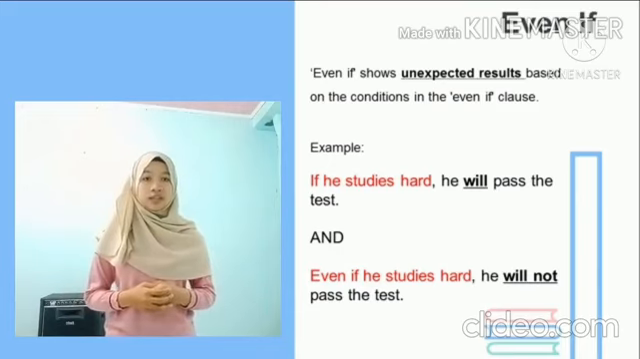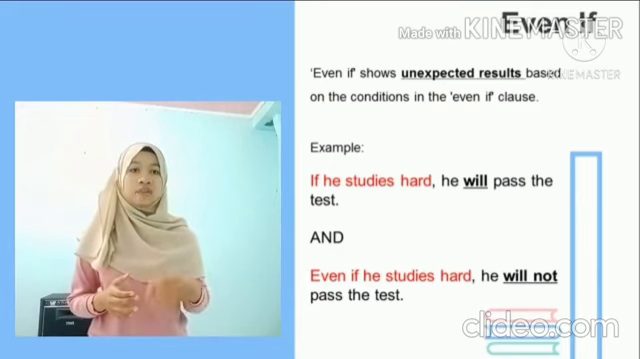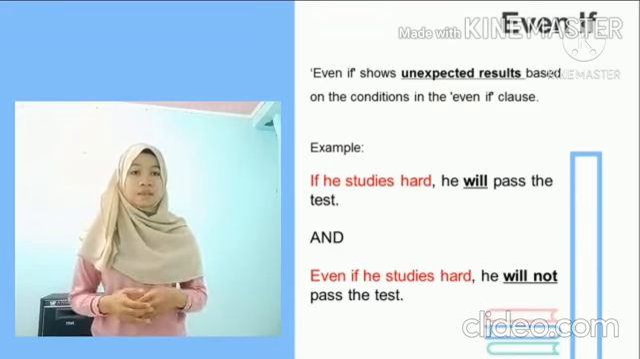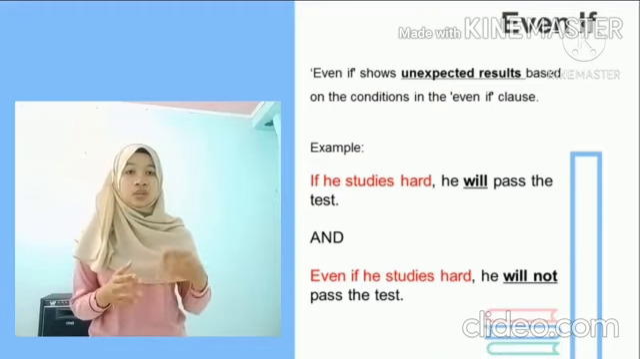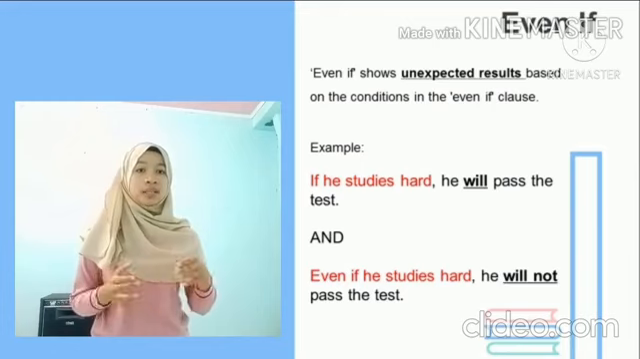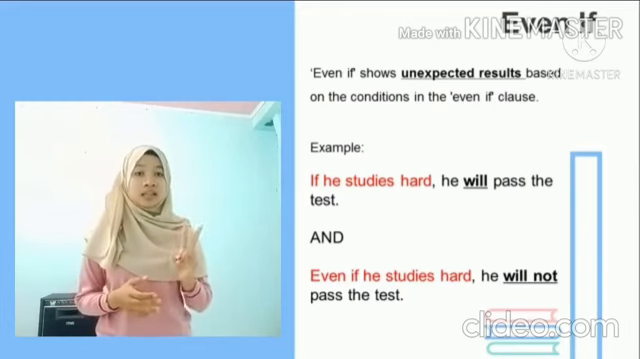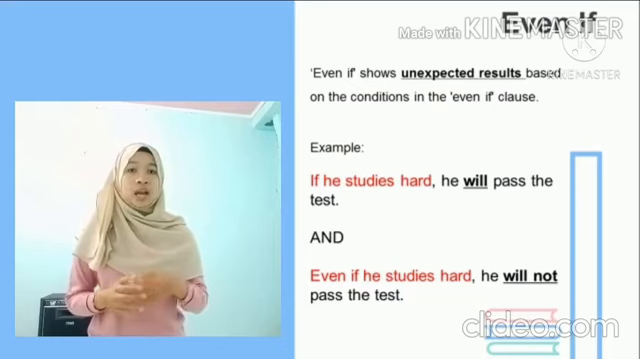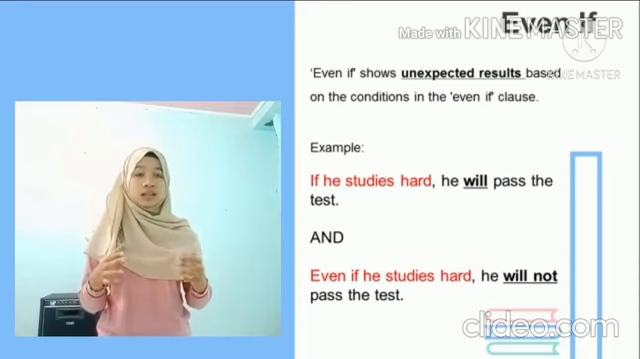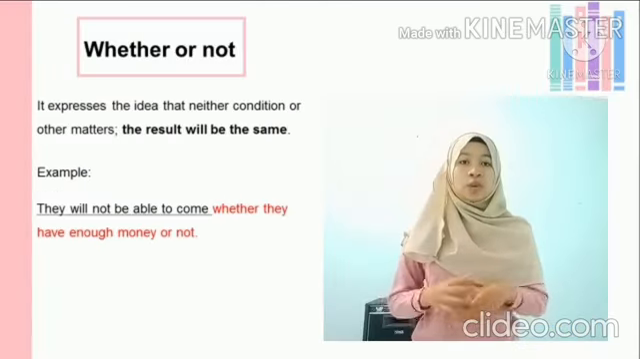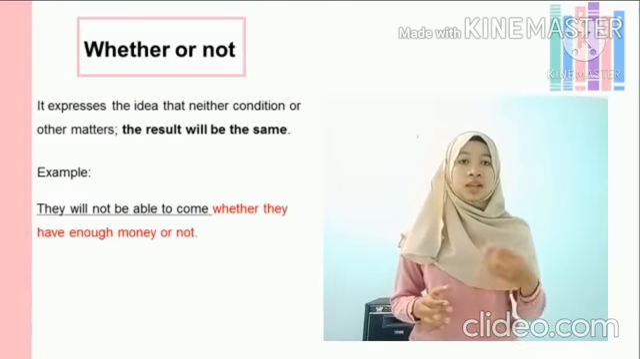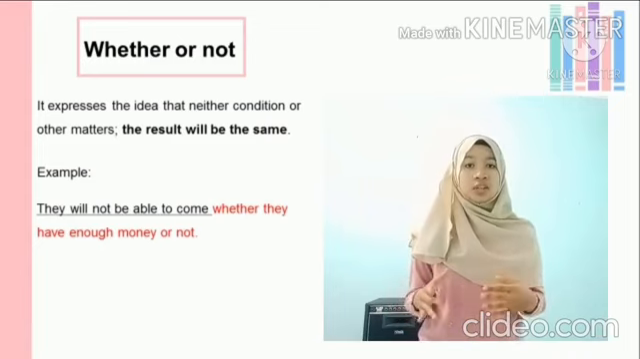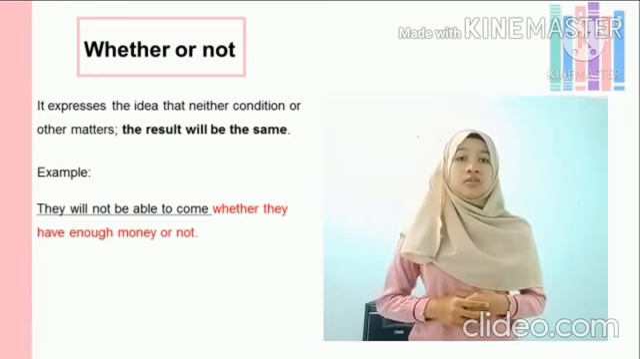Contrary to the even if clause, in the first sentence there is a condition that will give rise to the result, that is, he will pass the exam. In the second sentence, an unexpected result will appear, namely that he will not pass the exam. This is what sets them apart. Whether or not expresses the idea that neither condition matters, the result will be the same.